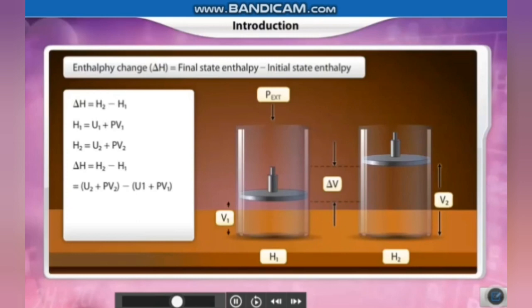So del H will be H2 minus H1, which is U2 plus PV2 minus U1 plus PV1. In this case, U2 minus U1 can be written as del U, and P del V will be the work done at constant pressure with a change in the volume, which gives the enthalpy change, that is del H.